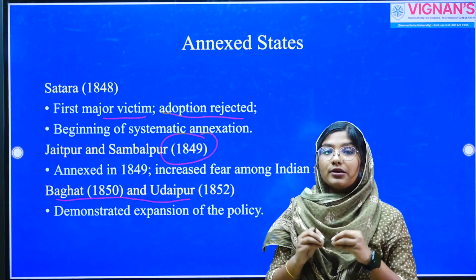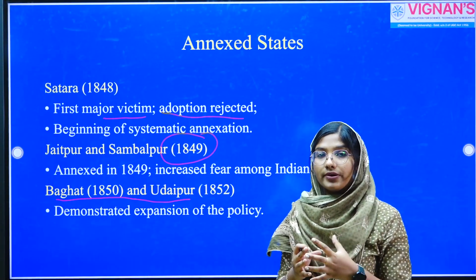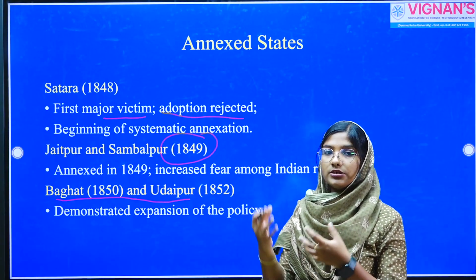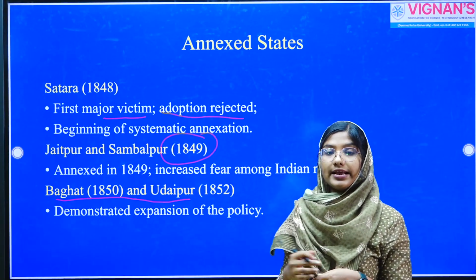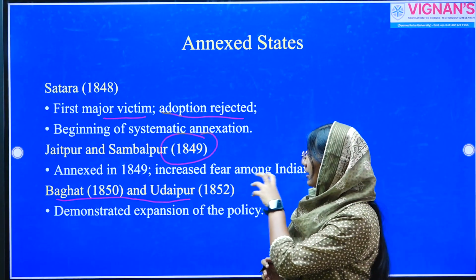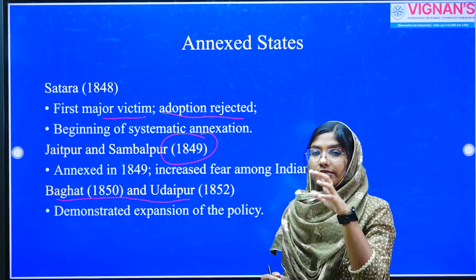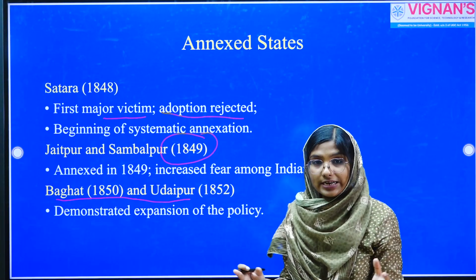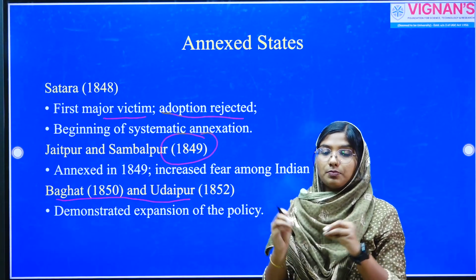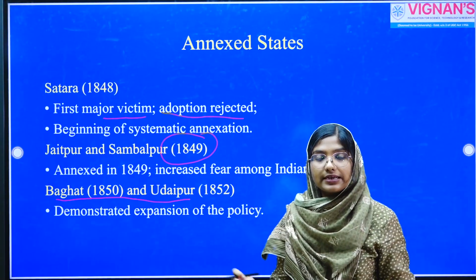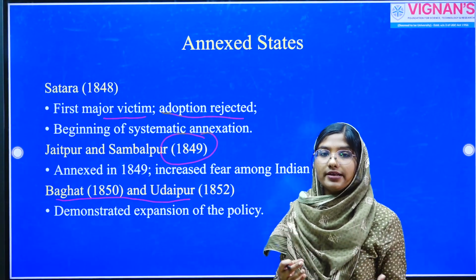Even though these are not politically as important, just like Satara we mentioned earlier, or Jhansi which was annexed in the year 1853, even though these states are not that powerful or politically important, the annexation of these states made it clear that this policy is not going to be an isolated policy. The British will systematically implement the policy wherever it is possible.